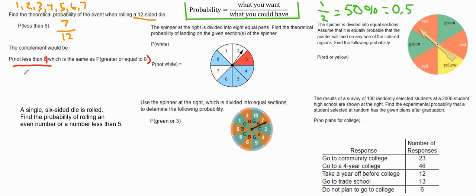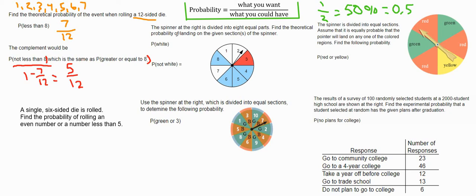What you do to find that is you take 1 and you subtract the probability that you do know. It's always subtraction from 1 because 1 is 100%. 1 minus 7 over 12 would give us 5 over 12. So that's the complement. So if there's an 80% chance that it's sunny tomorrow, that means it's a 20% chance that it's not sunny tomorrow.